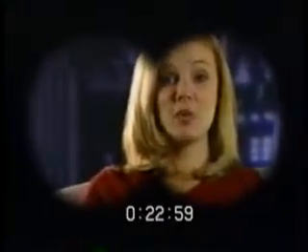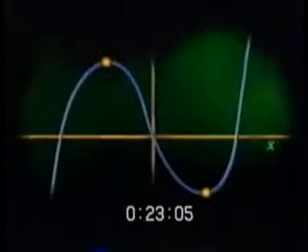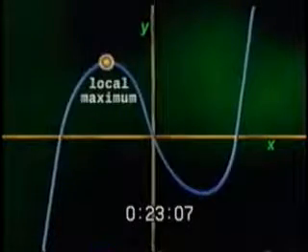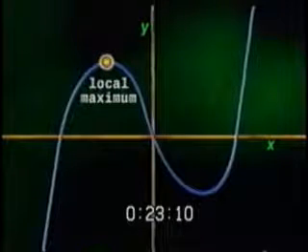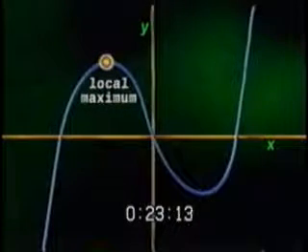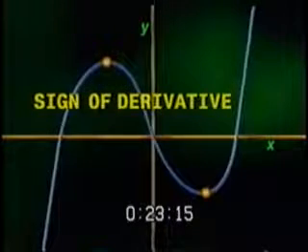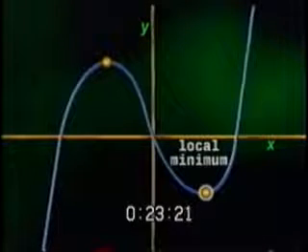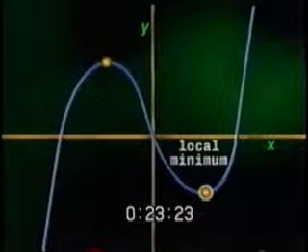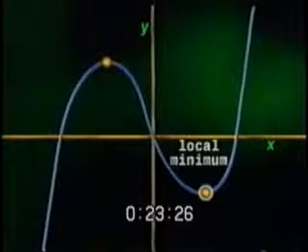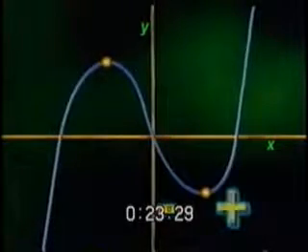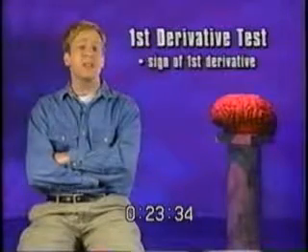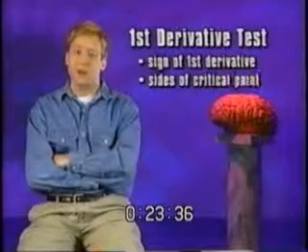The easiest way to see what a local maximum or minimum is is to look at the graph of a function. Here's the function we just looked at again. The local maximums are the points highest towards the top, where the curve slopes up and then down around the point, because the sign of the derivative or slope is changing from positive to negative. The local minimums are the points lowest on the graph, where the curve slopes down and then up around the point, because the slope is changing from negative to positive. The first derivative test for local extrema looks at the sign, positive or negative, of the first derivative on either side of a critical point.